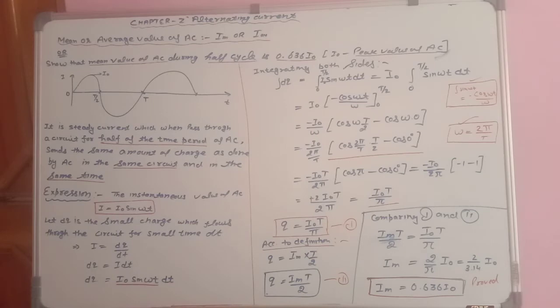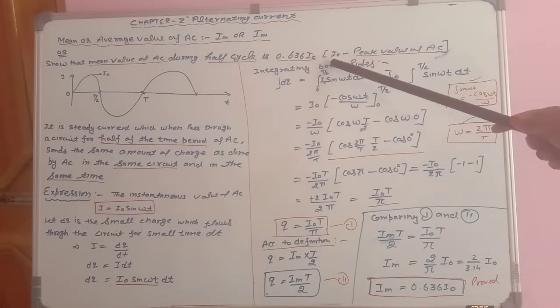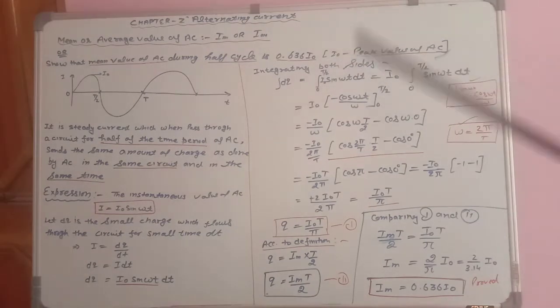Now what is peak value? Students, you can see here I have drawn AC whose direction and magnitude are changing accordingly. So this top value means the value of current at this peak is called the peak value, and we denote the peak value by the letter I naught. So I naught is the peak value of AC.